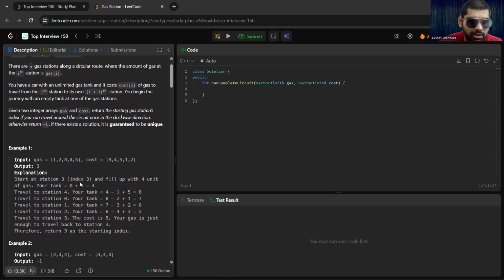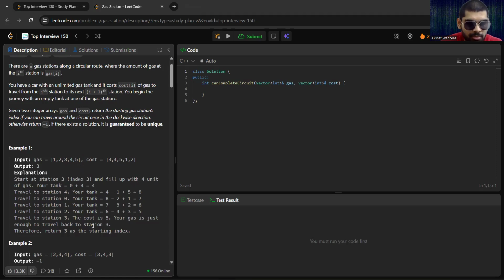Explaining the first test case: if we start from index 3, that is 4, we could reach station 3 again by doing the following. Starting with initially 0 gas, we fill up our tank at index 3 by 4 units, utilize 1 while moving to the next station, and at the fourth index we fill up 5 units of gas and our new gas becomes 8.